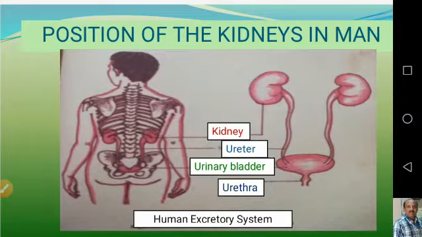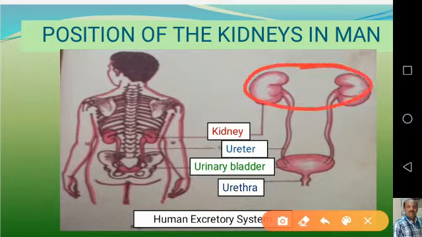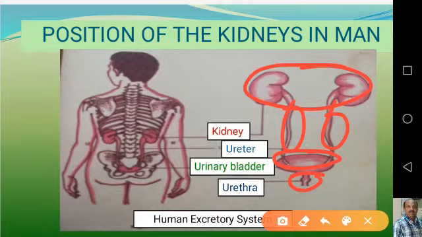In humans, the excretory system consists of a pair of kidneys, a pair of ureters, a urinary bladder and a urethra. So kidneys and ureters are in pairs, whereas the urinary bladder and urethra are single. The kidneys are the main excretory organs.